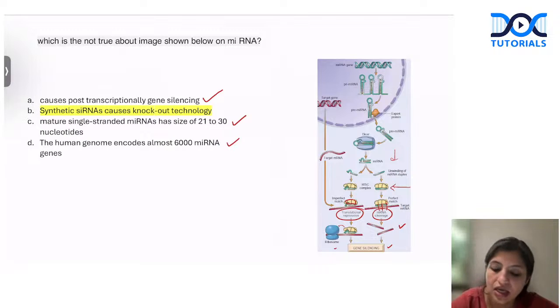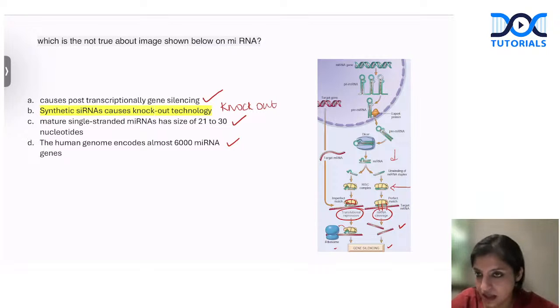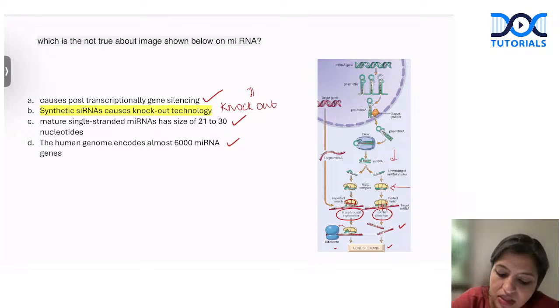That's correct. So this technology is knockout technology. Why? Because it's not affecting the DNA, it's affecting the RNA. So DNA is still there. Once you affect the DNA itself, it is knockout. CRISPR is a knockout technology.